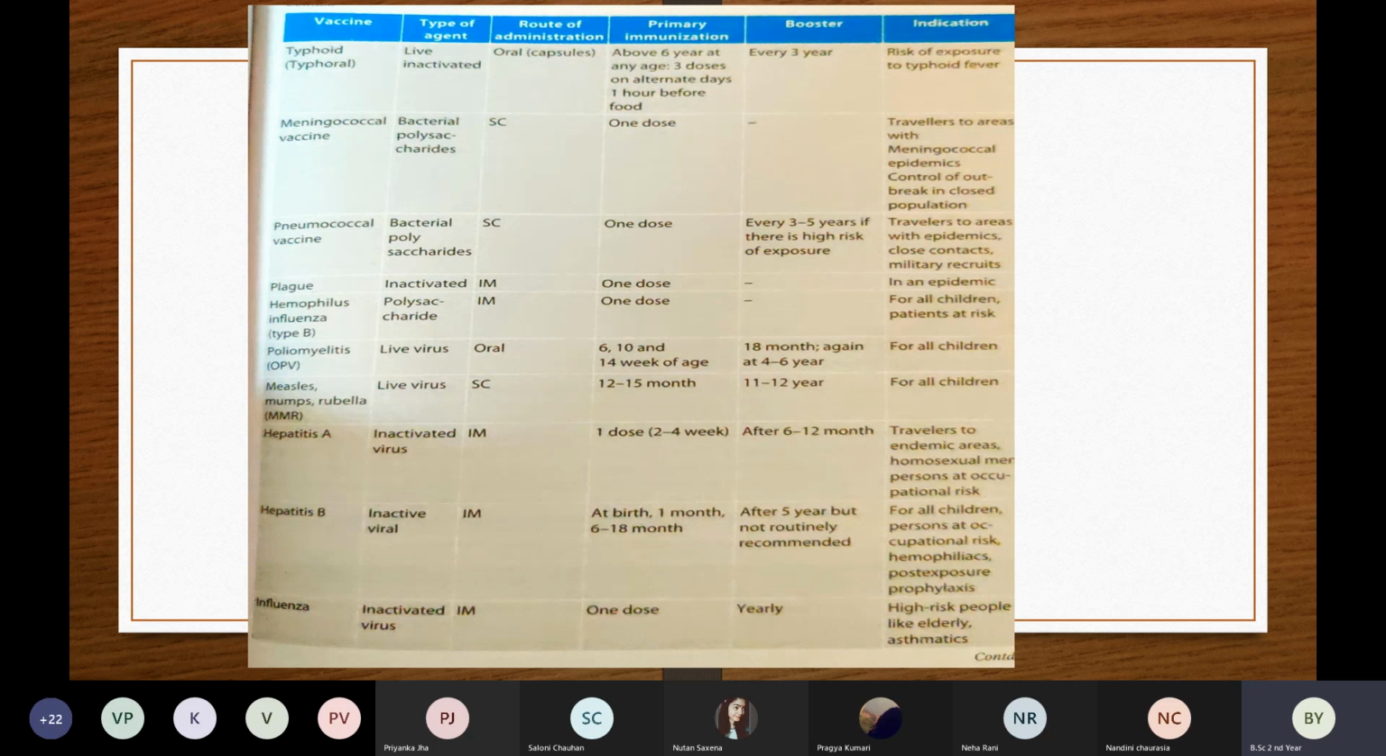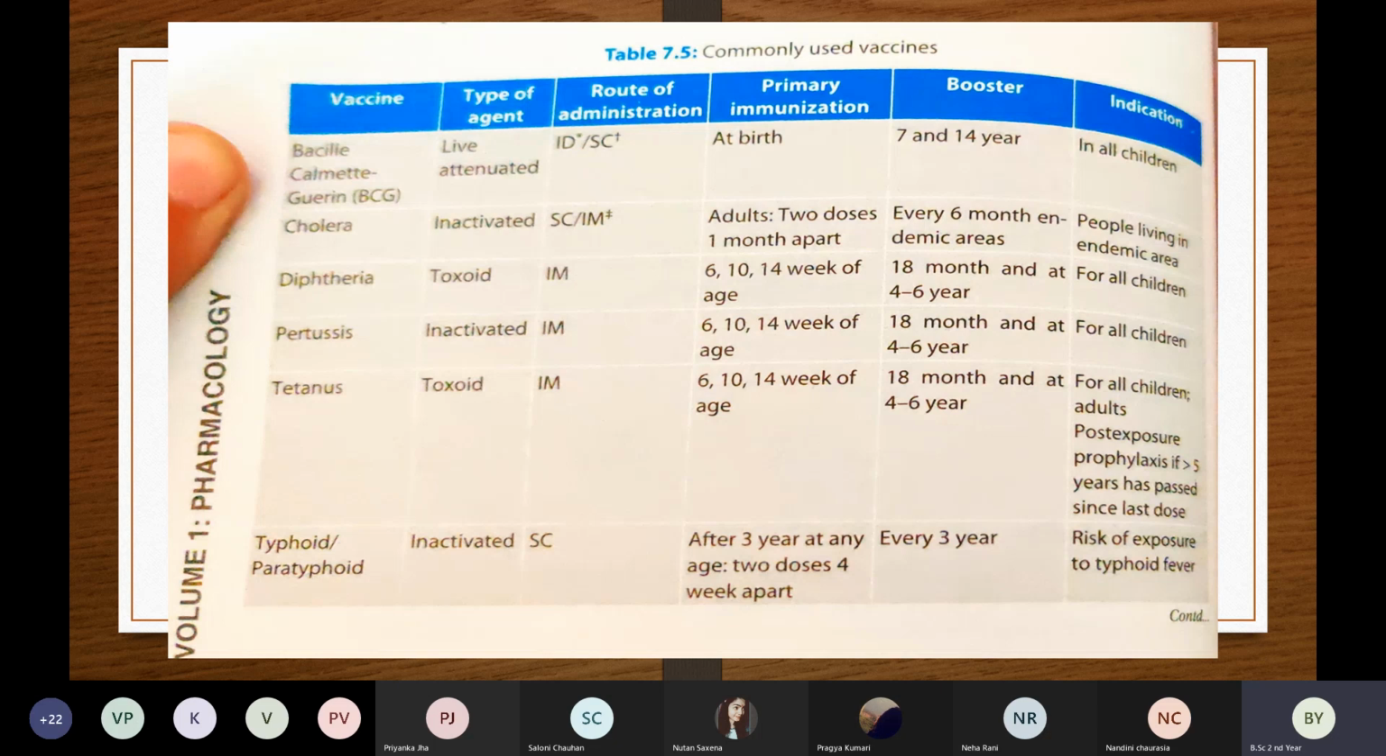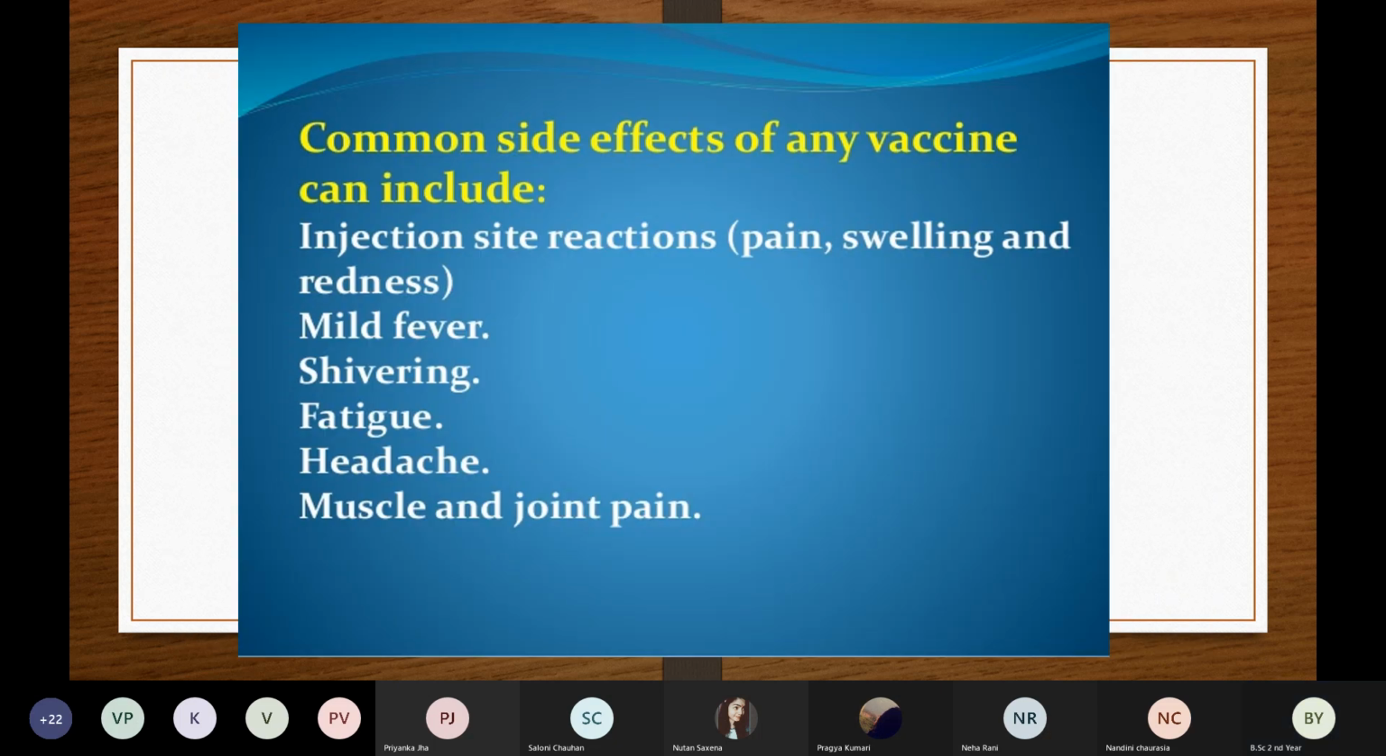So is this clear till here? Anybody has any doubts? Does anyone have a doubt? No, ma'am.